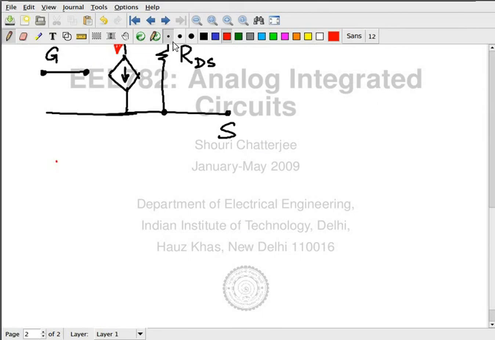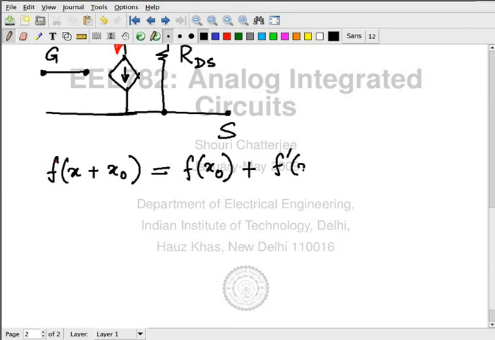F of x... You remember this is an age-old mathematical relationship.